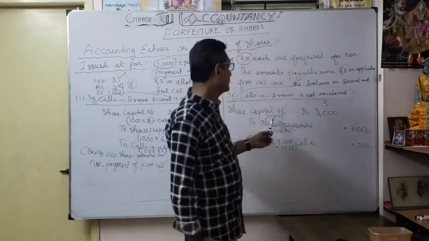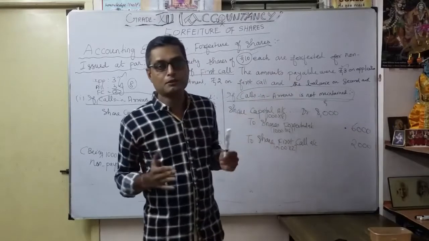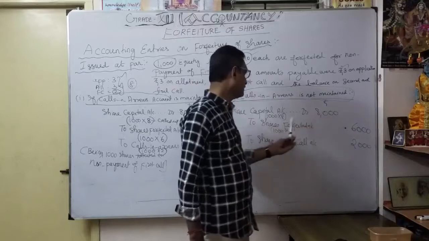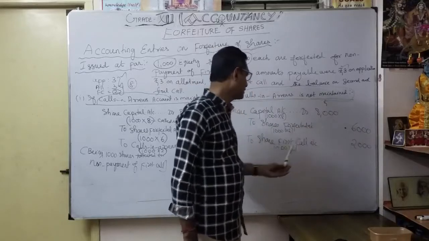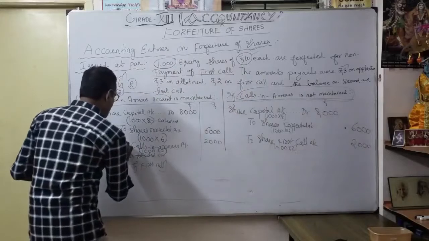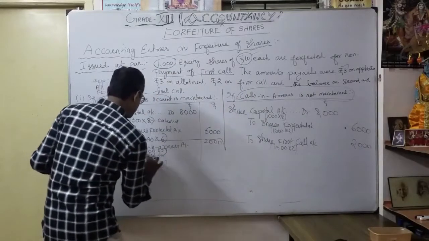That's why you should be very careful. Not 10 rupees debited, only 8 rupees, because only up to that money value did the company call up. Share capital account 8,000, to share forfeited account 6,000, to share first call account 2,000. So the changes are only here.